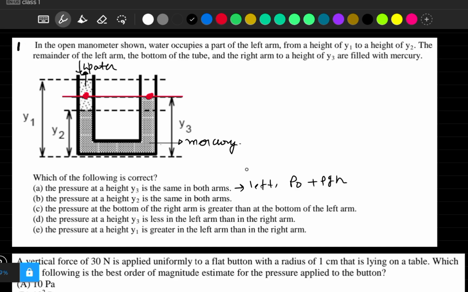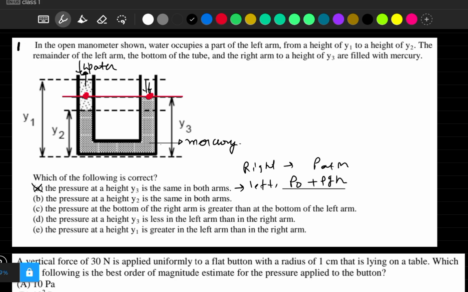But in the right one, pressure will only be P atmosphere, because here we have no fluid. Got it? So the claim that pressure at height y3 is the same in both arms is wrong. Actually, in the left arm it's more, because it's P naught plus rho gh, and in the right arm it's less. So option 1 is wrong.